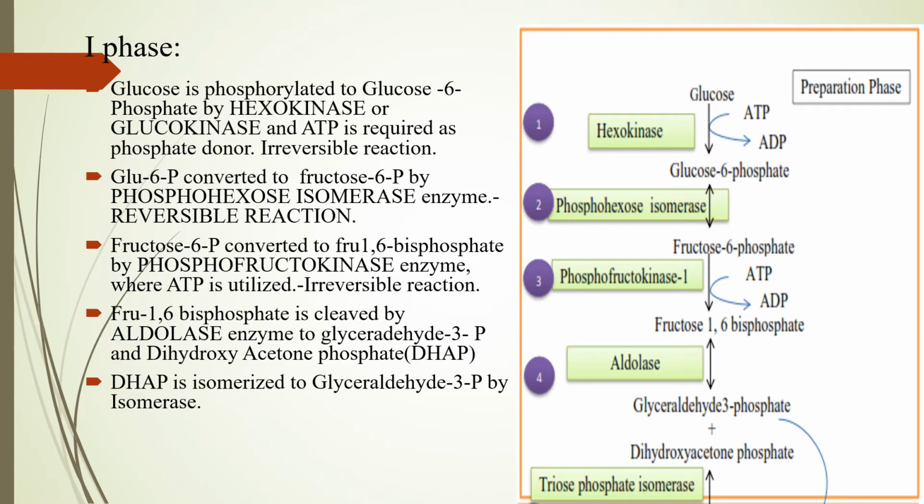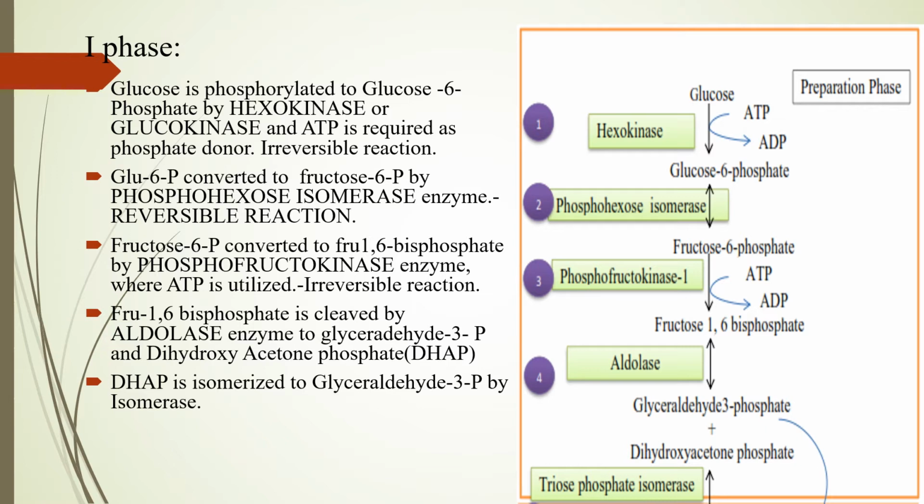Once glyceraldehyde 3-phosphate and dihydroxyacetone phosphate are formed from fructose 1,6-bisphosphate, the dihydroxyacetone phosphate will be isomerized to form glyceraldehyde 3-phosphate with the help of the enzyme isomerase. So actually 2 molecules of glyceraldehyde 3-phosphate will be formed.